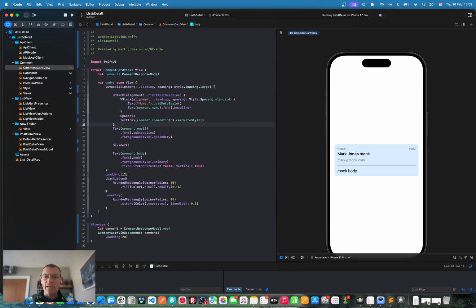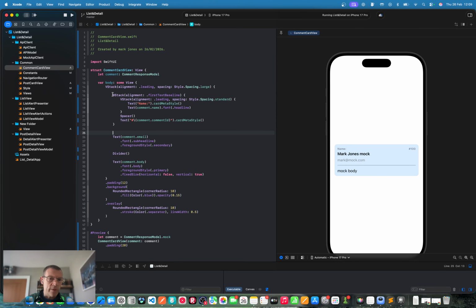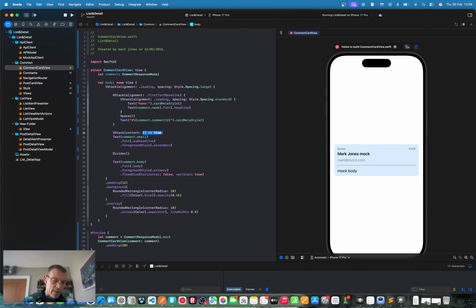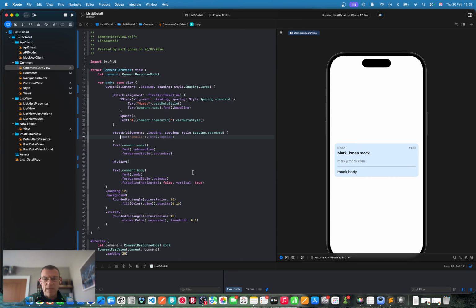Back to our V stack, we have the email. Do we want? Yes, I think we'll stick with it. So let's put another V stack in here, V stack with alignment and spacing. Oh God. V stack. I wanted what AI was providing me there. There you go. Lovely email. Font is caption. No, it's not. That's nice, but we're not going with it.